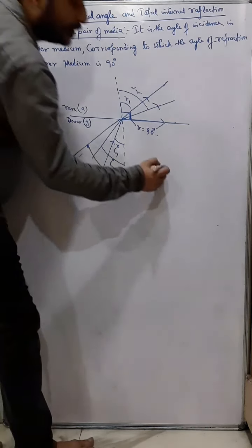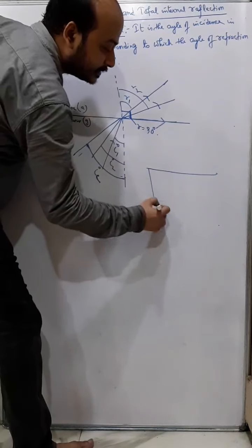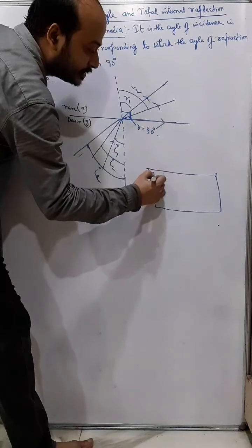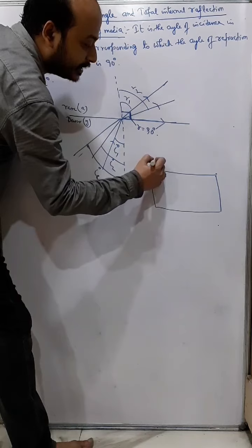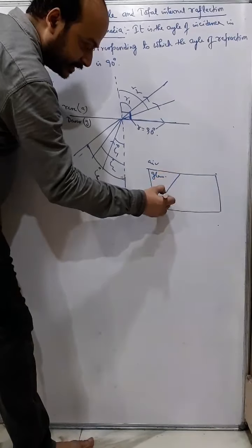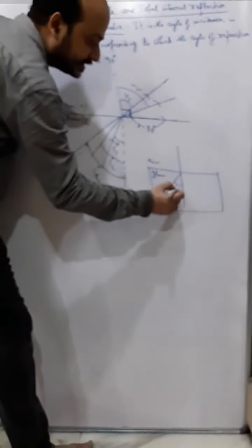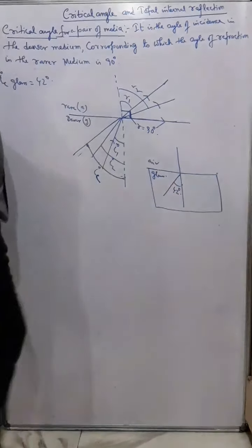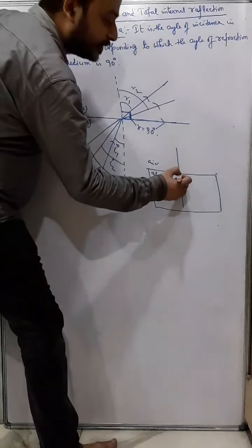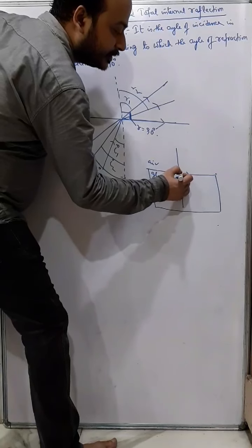That means what? Suppose this is glass and this is air. If the ray of light inside glass travels in such a way that the angle of incidence is equal to 42 degrees, then the refracted ray will follow this path.